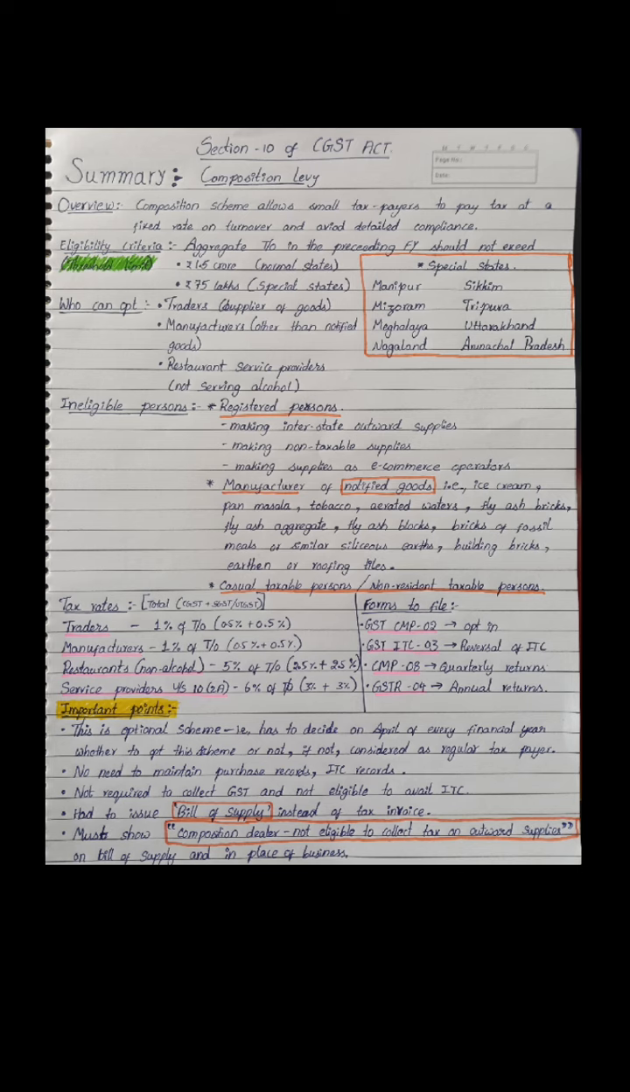On every bill of supply and at the place of business, it must be shown: composition dealer, not eligible to collect tax on outward supplies.